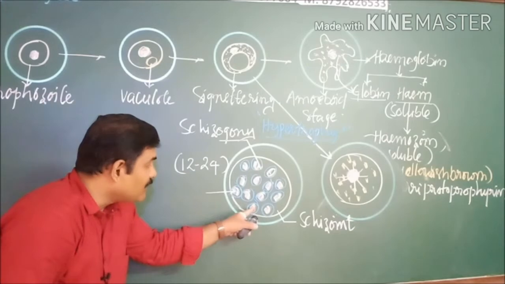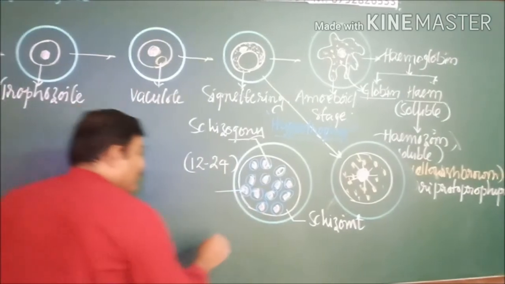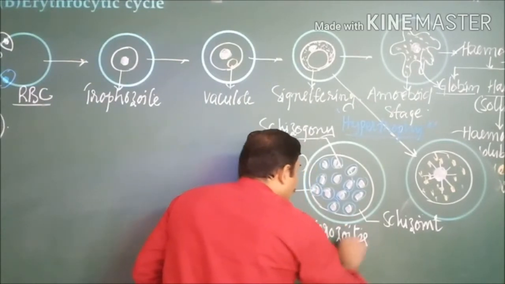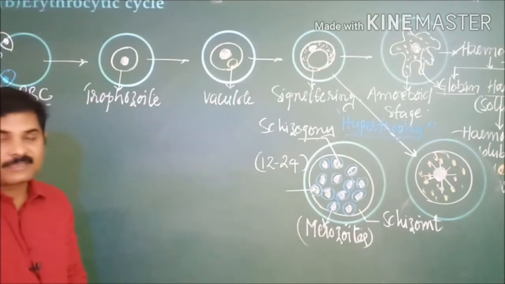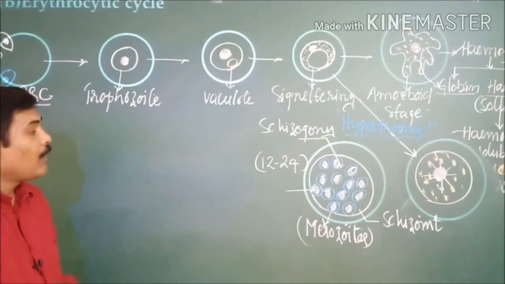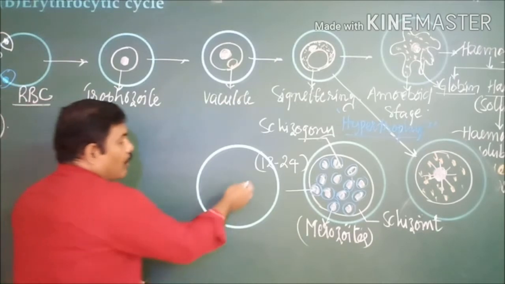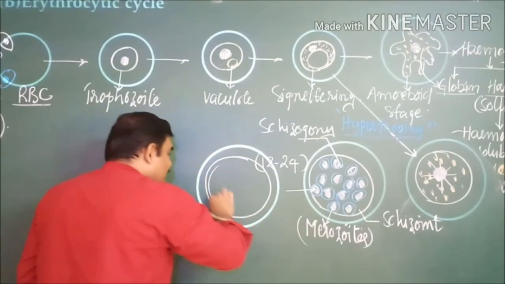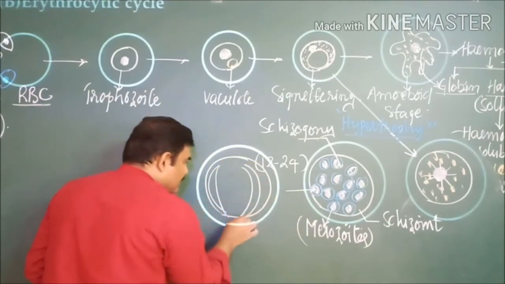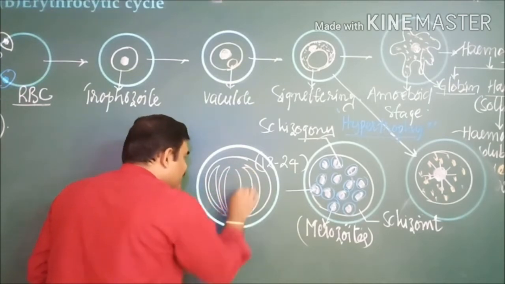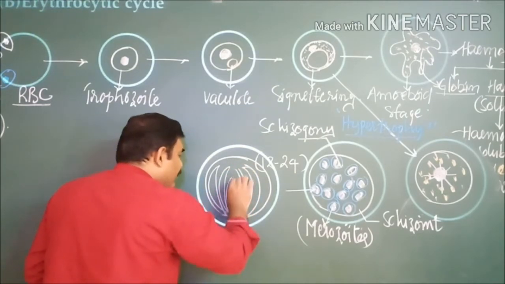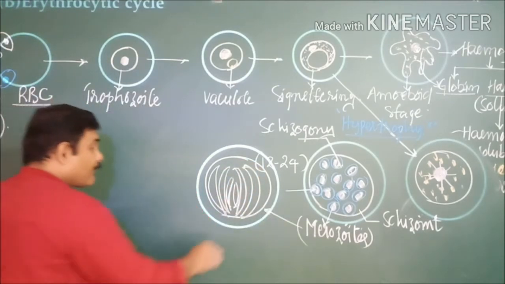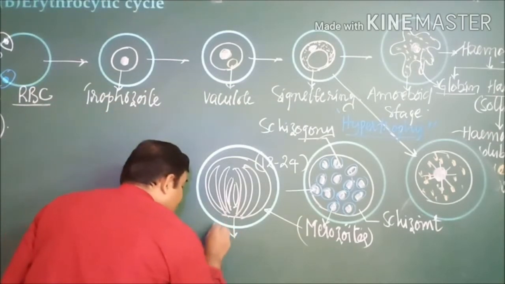The cells that are formed within this schizont are now termed merozoites. The point here is, when you see all these merozoites within the red blood cell, they are arranged like the petals present in a rose flower. How the petals are arranged within the rose flower, in such a way all these merozoites are arranged. That is the reason why this stage is known as the rosette stage.